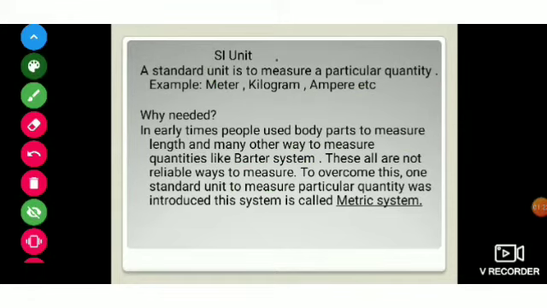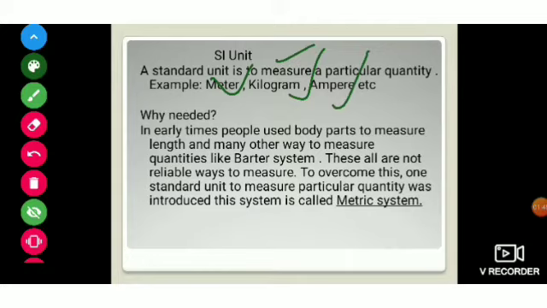Now, what is a standard unit or SI unit? A standard unit is used to measure a particular quantity. There are different kinds of standard units, and a particular standard unit is used to measure a particular kind of quantity, like meter, kilogram, ampere. Meter for length, kilogram for weight, and ampere for measuring current.